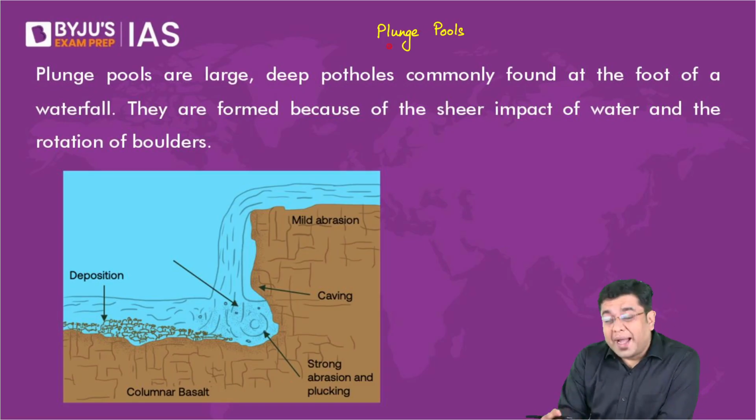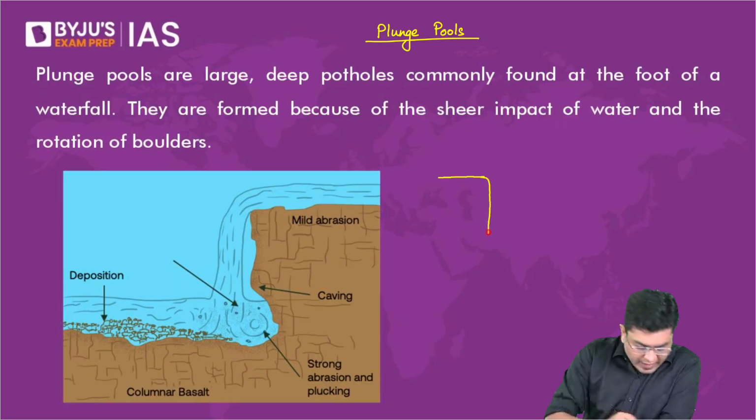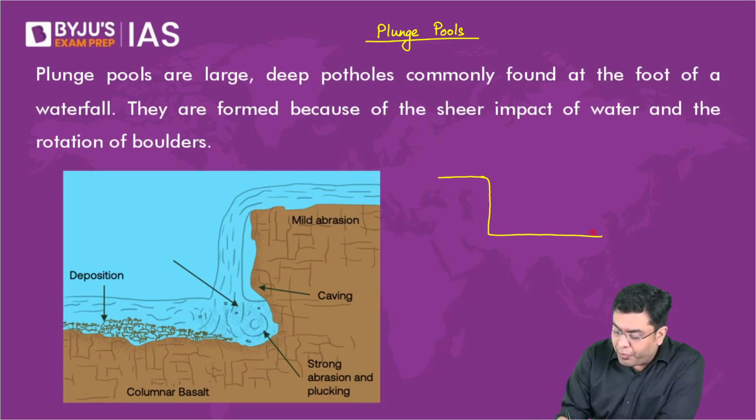now, why are they created? Where are they created? So generally you will observe the plunge pools to be created at the base of the waterfall. Let's suppose this is a waterfall or a region of a waterfall. Now, how is it that the river will behave in this area? So if in this region, if you have a flow of a river, significant flow of the river, let's assume.